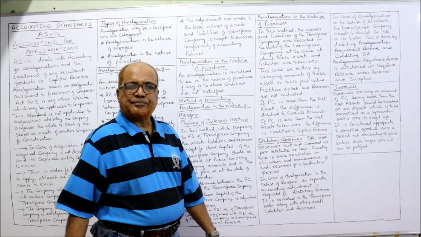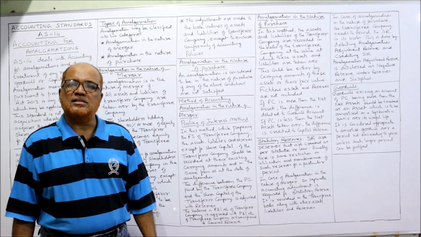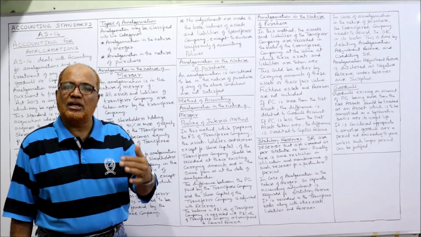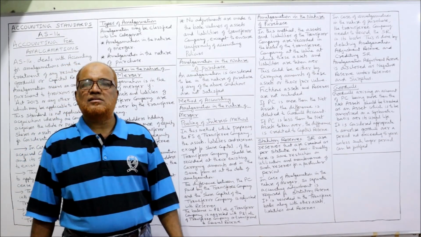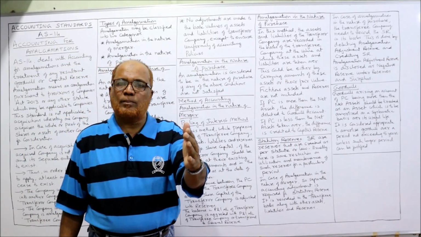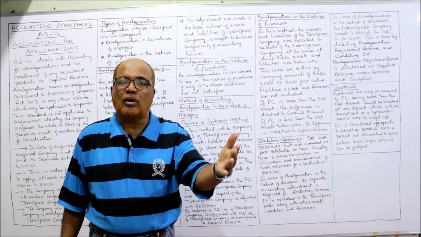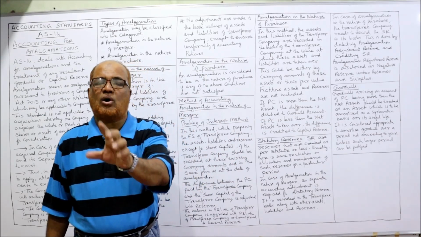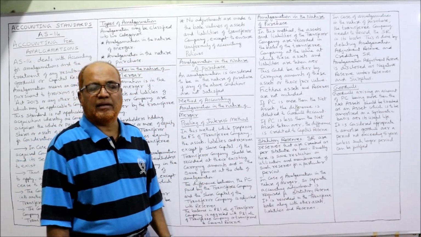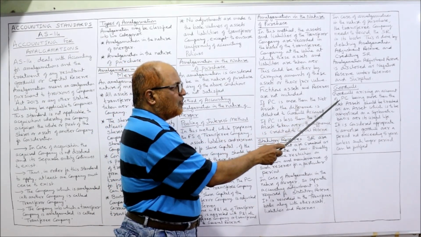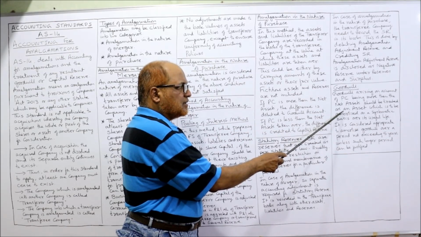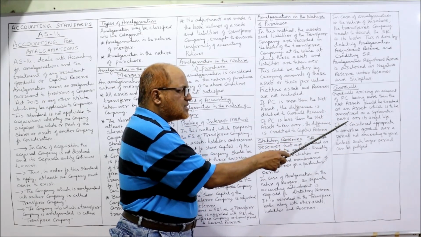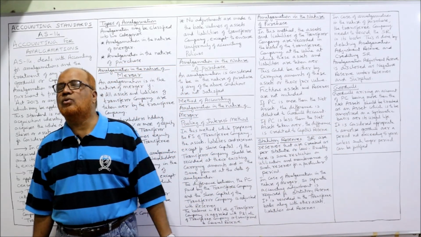Now, goodwill. Actually, goodwill will arise if the amalgamation is in the nature of purchase. When will the goodwill arise? If the purchase consideration paid is more than the net assets of the transferor company. So goodwill arising on account of PC being more than the net assets should be treated as an asset, which is to be amortized on a systematic basis over its useful life.